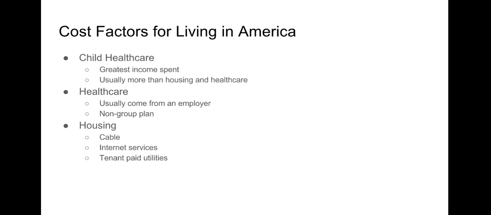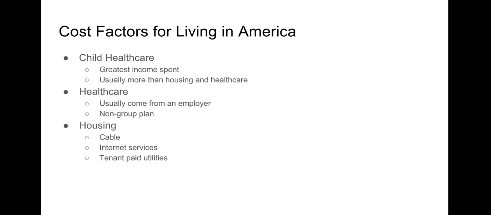Common factors that play a large role in how much money is spent in the family income is childcare, healthcare, and housing. Childcare is typically the biggest expense, sometimes above housing and healthcare. Not everyone can afford a nanny, but childcare gets much deeper than that. Every baby needs diapers, which can cost around $500 per year. And babies need hundreds of dollars of new clothes every couple months. All this money that goes into your children is money that is taken away from the food fund.